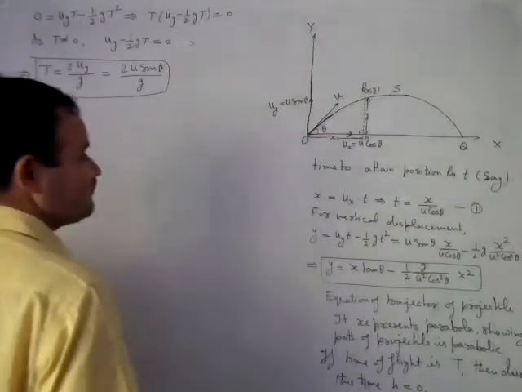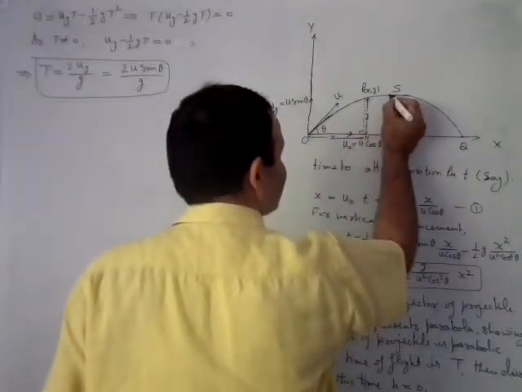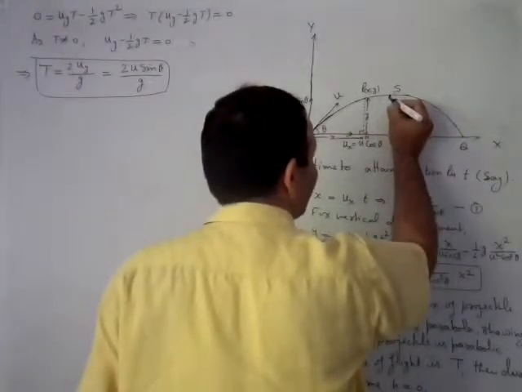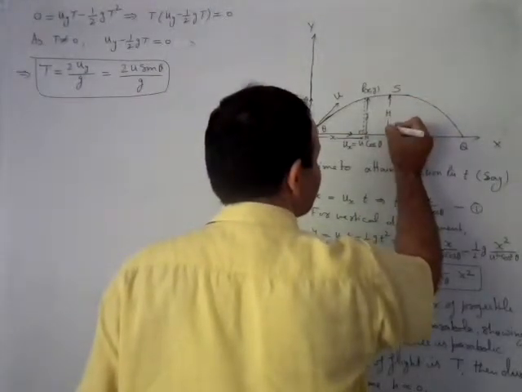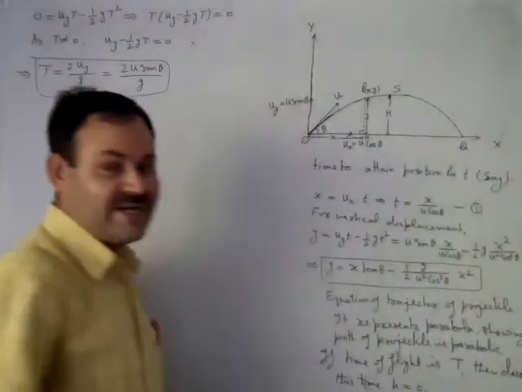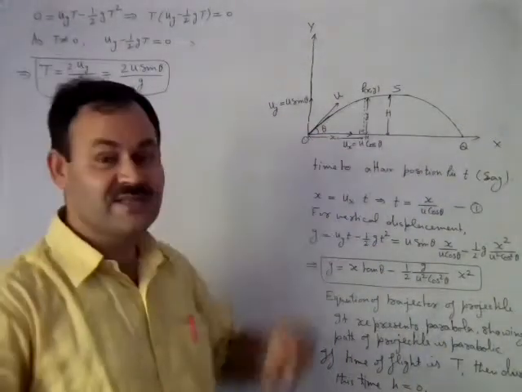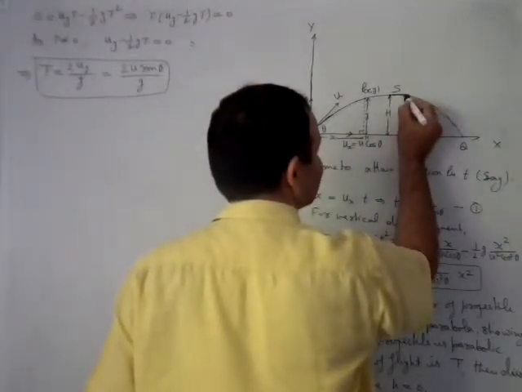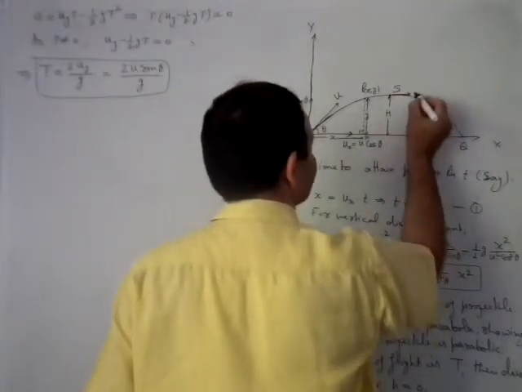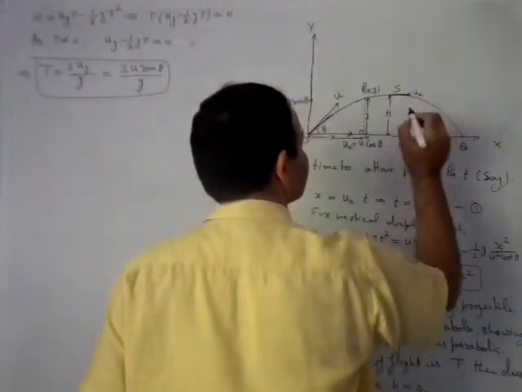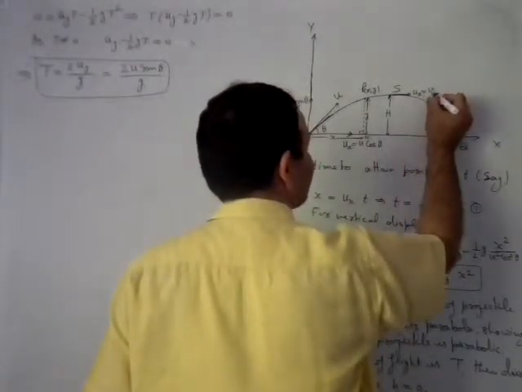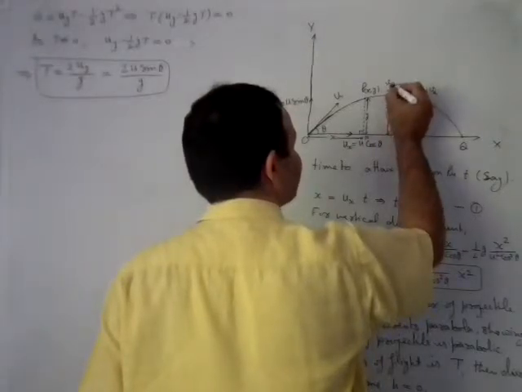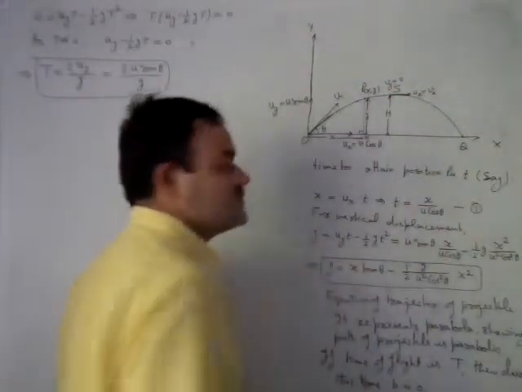Now another thing: if we want to find out the maximum height attained by the projectile, say its maximum height is h. Then at this point of maximum height, the horizontal velocity, being uniform, will remain the same, and ux will be equal to vx, but the vertical velocity vy will become 0.